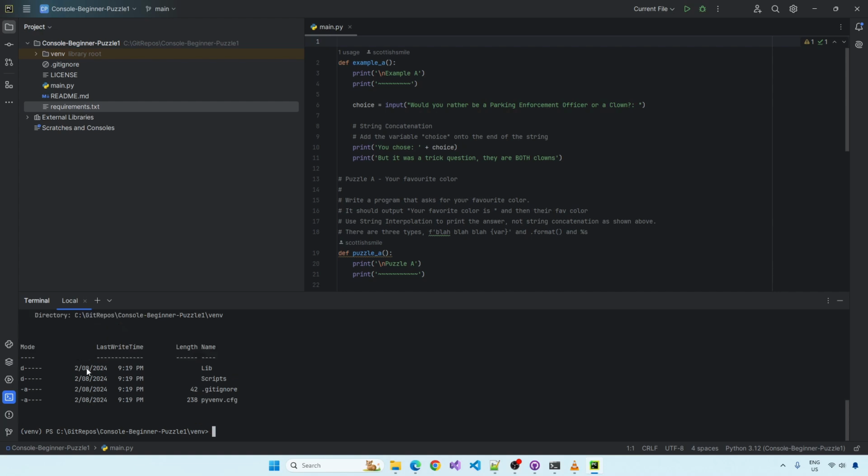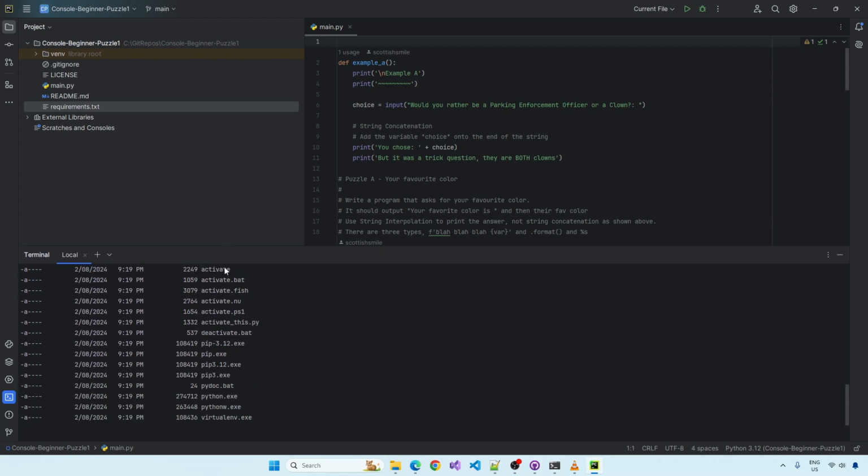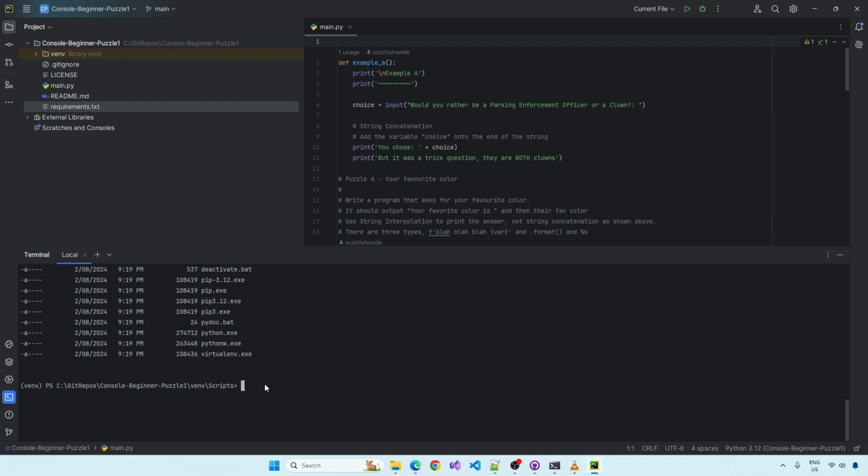We do another ls command. We want to cd into the scripts folder. This is where all the stuff that runs the virtual environment lives. If I do another ls command, you can see that we have activate and deactivate. This is what runs or starts and stops the virtual environment. So in PowerShell, I can type deactivate and it will get rid of the virtual environment.